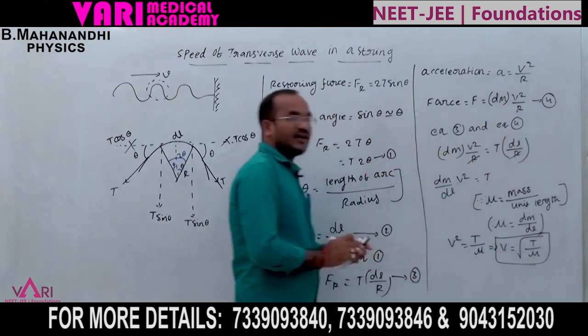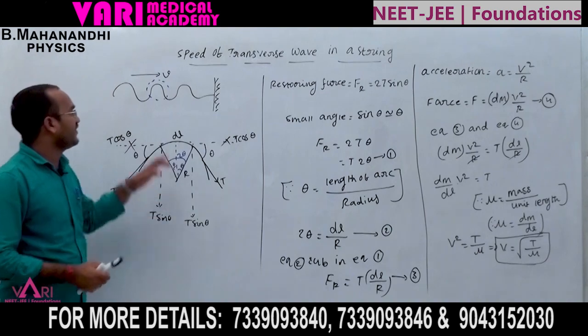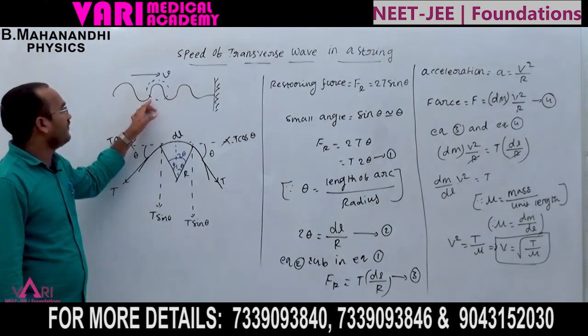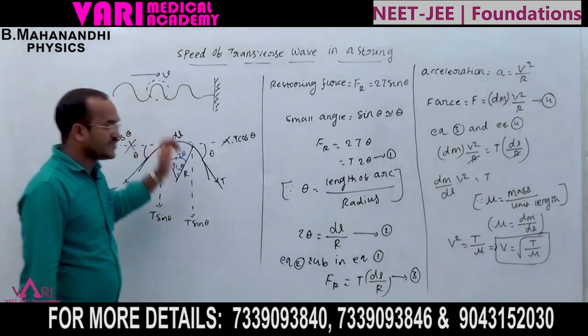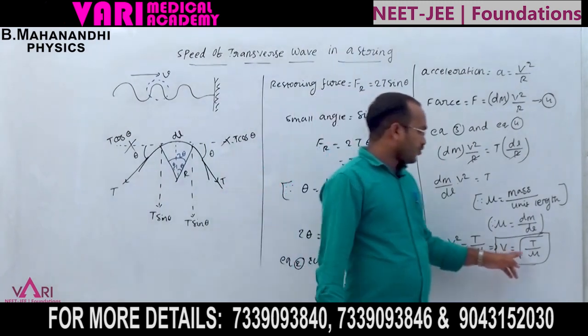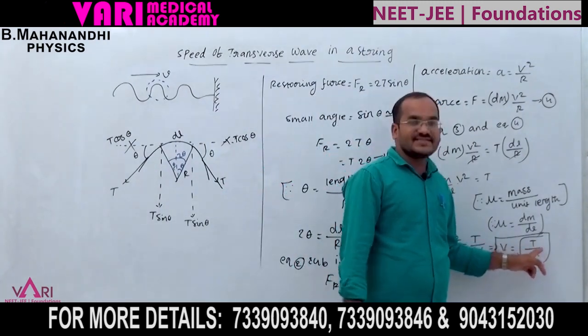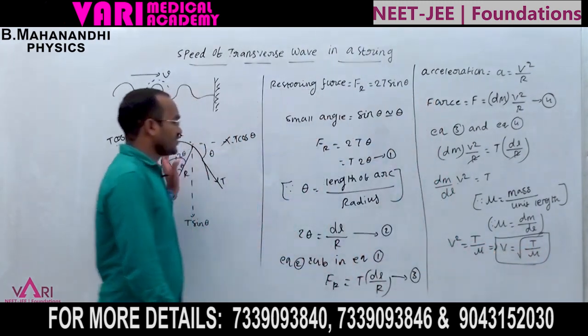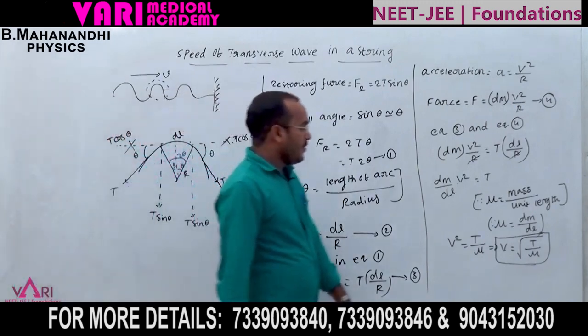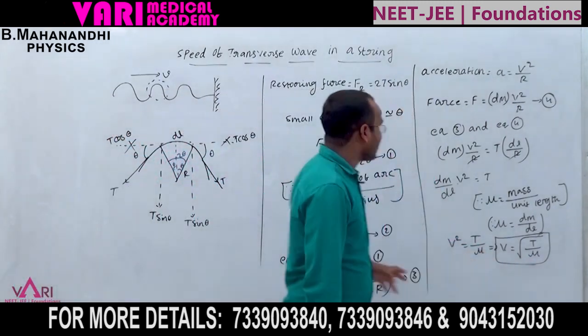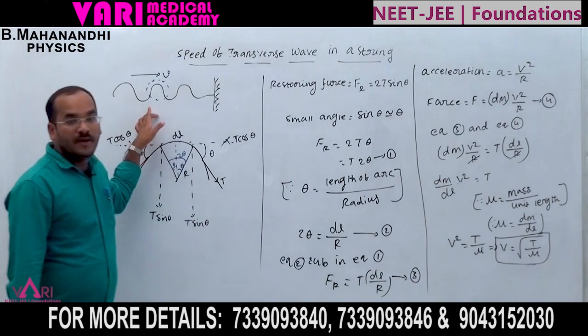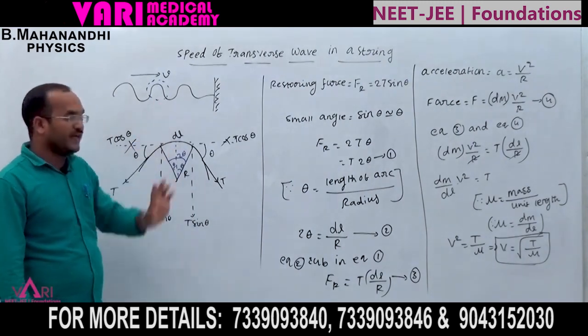If a transverse wave is going on in a string, the speed of the transverse wave is V equal to root of T by mu. T is the tension force of the string, and mu is the mass per unit length. Mass is the mass of the string, and per unit length is called mu.